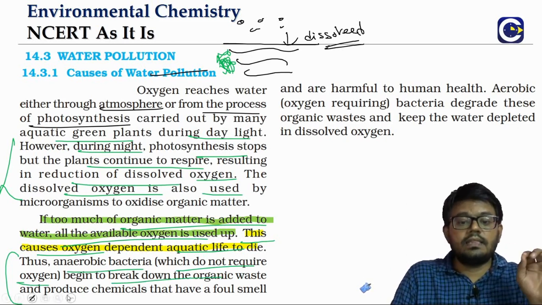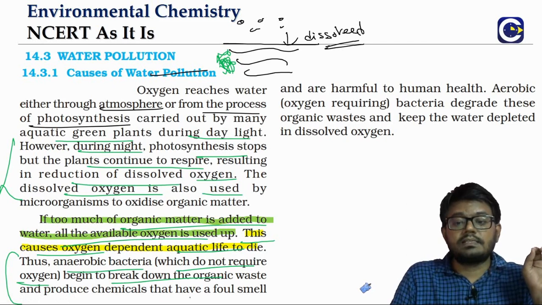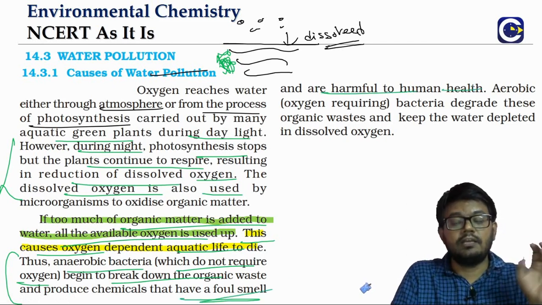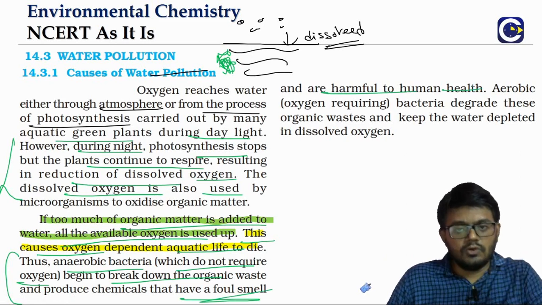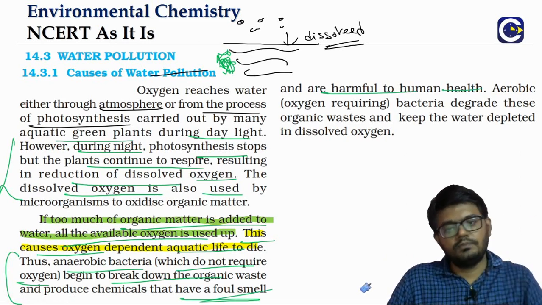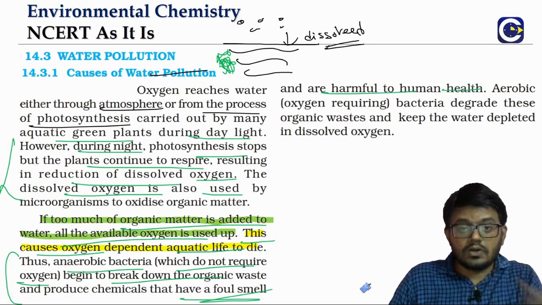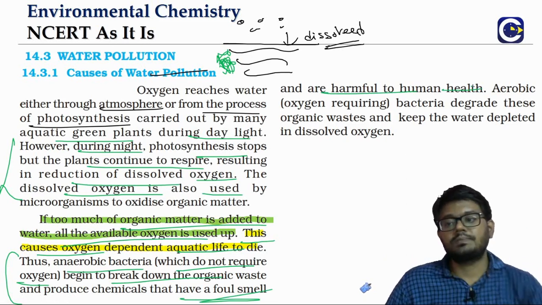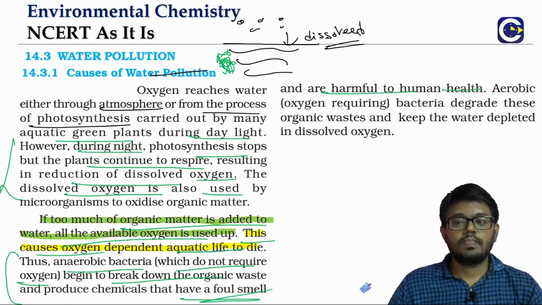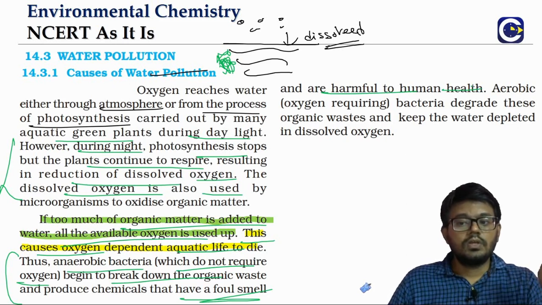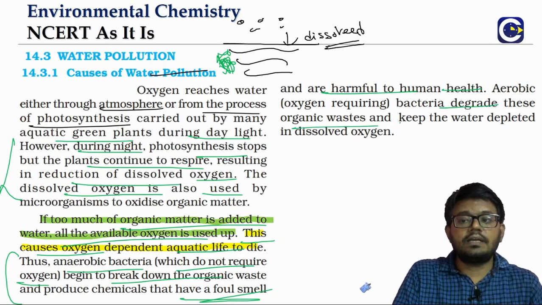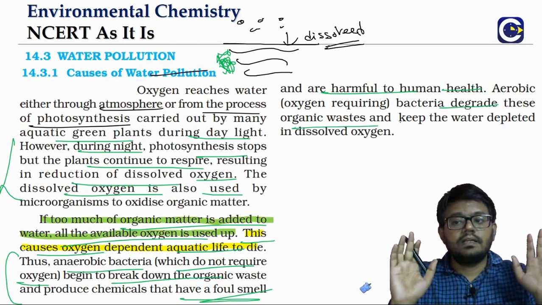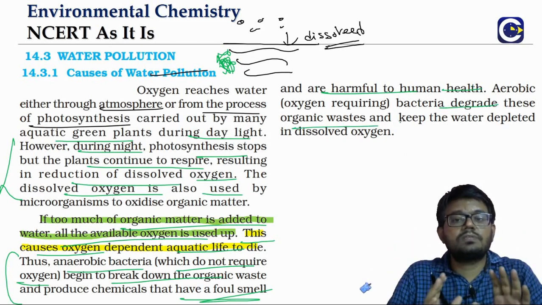The thing is, the anaerobic decomposition will produce chemicals that have a foul smell, and they will even be harmful for human health. Aerobic decomposition will give less harmful substances. Anaerobic decomposition will give what? More harmful substances. So aerobic bacteria can degrade this organic waste, but the problem with this is what?